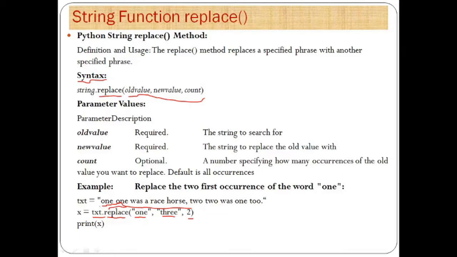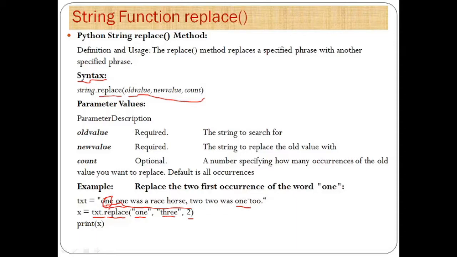Now if you look at our input string, you will find there are a total of 3 places where a 1 is present.